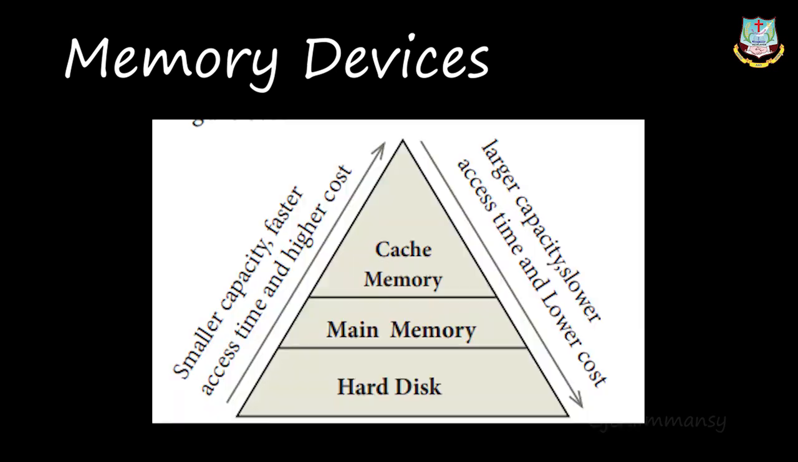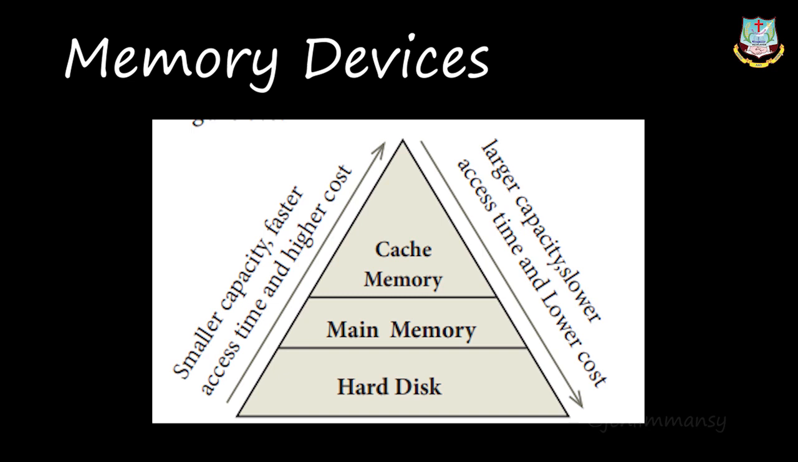Here there are two types of accessing methods. Accessing the memory means we have read and write. And the two types of access are sequential access and random access.